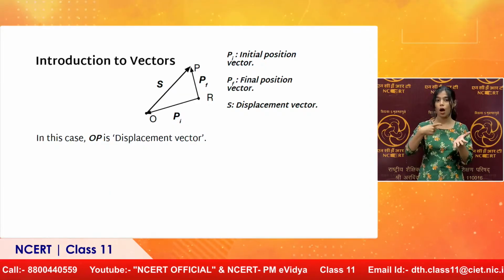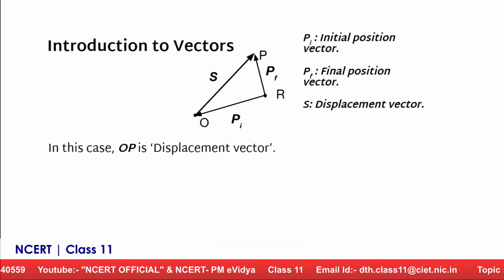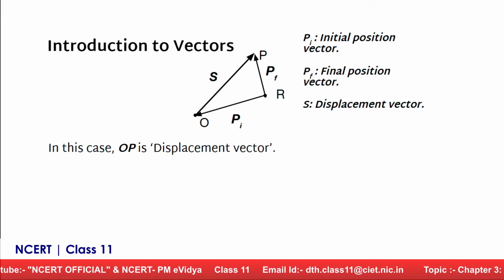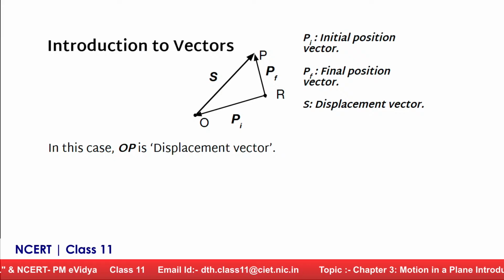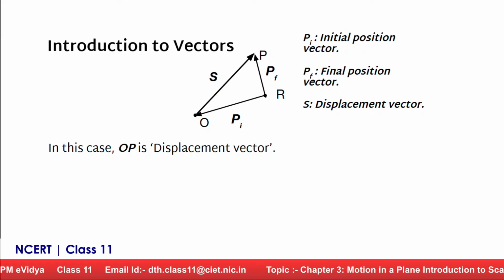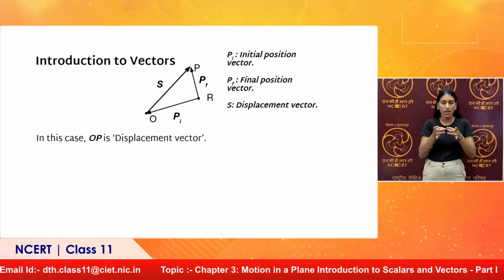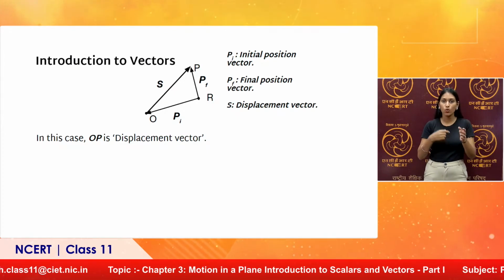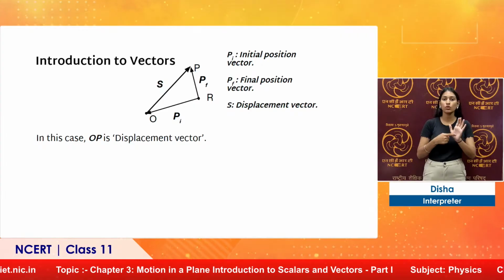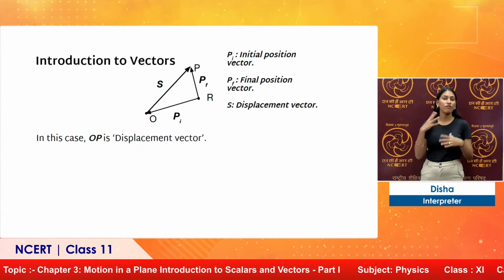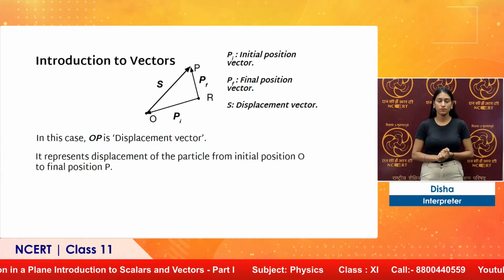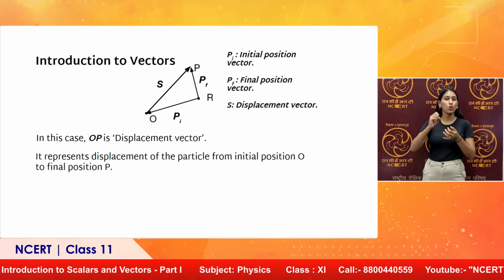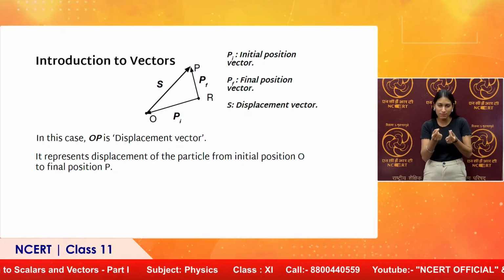Here R is the reference, R is taken as the origin. The particle was at O, finally it has moved to P. So, Pi represents the initial position vector, Pf represents the final position vector. Position vectors are to be described with reference to the origin, the reference point, because the reference point need not always be origin O. We can choose the reference point as per our convenience. So, OP represents the displacement of the particle from initial position O to final position P.